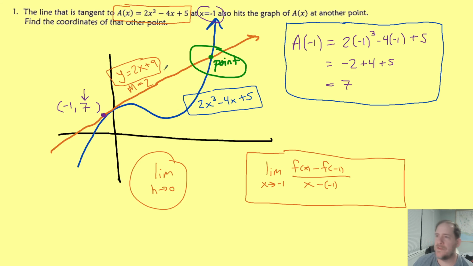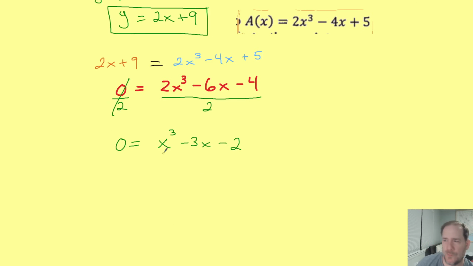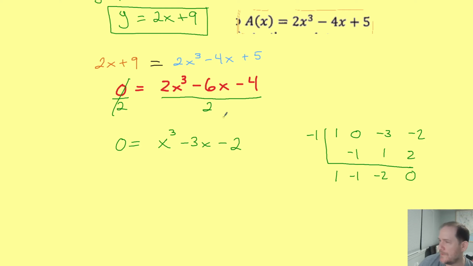But what do we know? We know from this drawing we've already done that one solution of the equation where the tangent line equals the curve is -1, right? That's definitely a solution because it's the point they share. So I could go ahead and start my synthetic division with the -1. Take the -1 that we know is going to work and divide it into the coefficients of this guy, which are 1 and again 0 and a -3 and a -2. If you drop the 1 and multiply, you get -1, adding gives -1. Now you get +1, adding gives -2, multiplying gives +2, and adding gives 0, just like we knew it would.